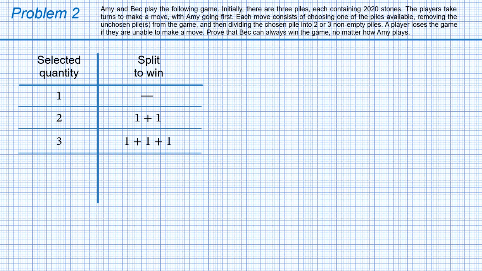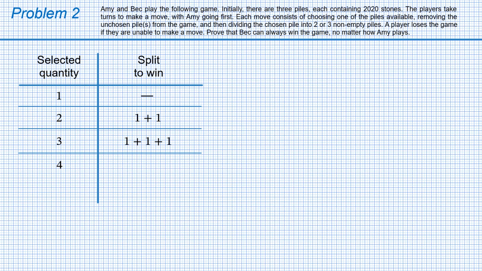Can we win selecting a pile with 4 stones? The pile has to be divided into 2 or 3 non-empty piles. Therefore, each new pile will have less than 4 stones, meaning 1, 2, or 3 stones.